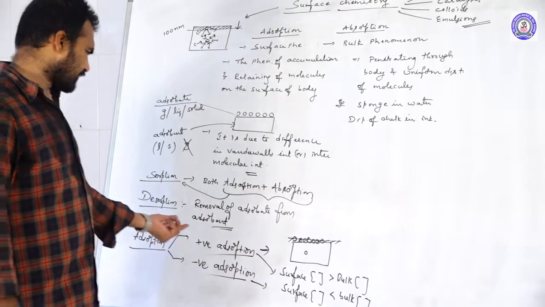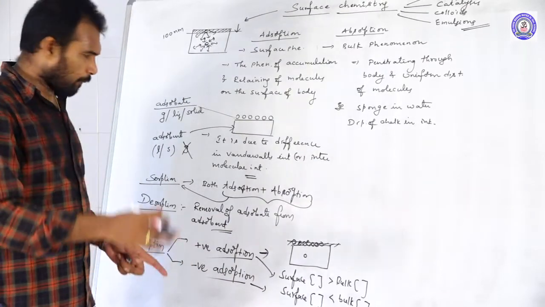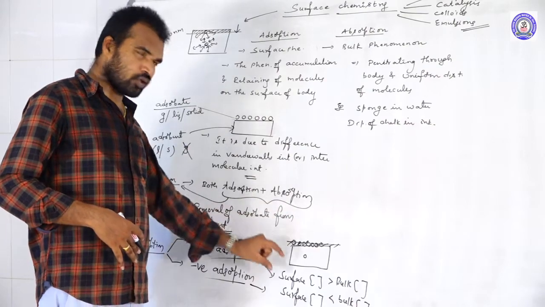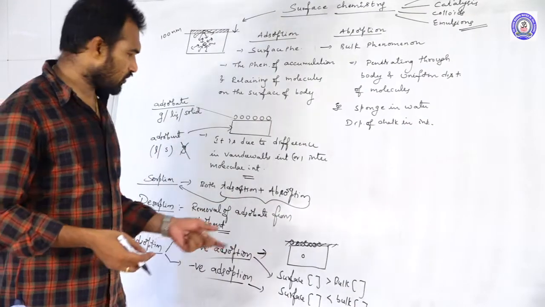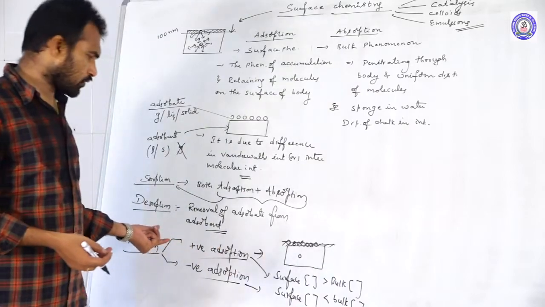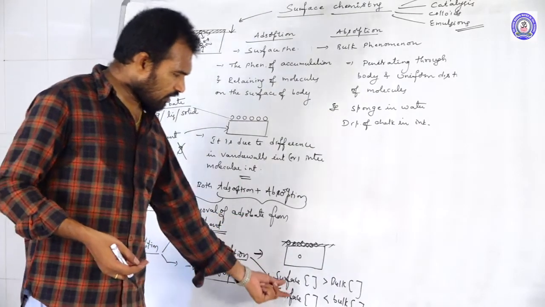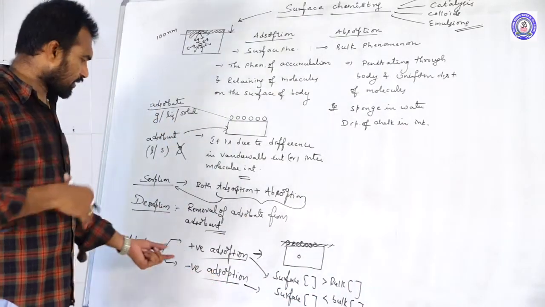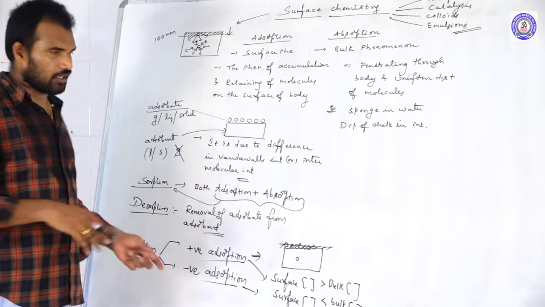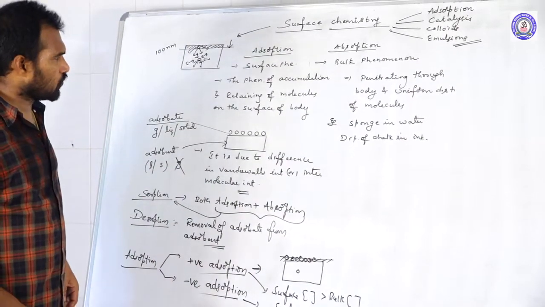Simple also. Why? Because adsorption is a surface phenomenon. You should compare the concentration at the surface to the bulk. If surface concentration is more than bulk concentration, that is positive adsorption. If the surface concentration is lesser than bulk concentration, that is called negative adsorption. So this is about the terms you should be aware of.